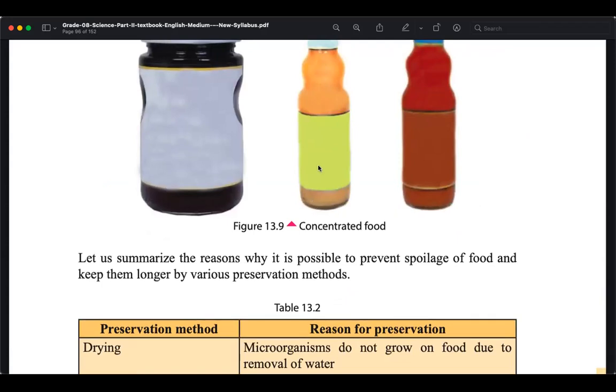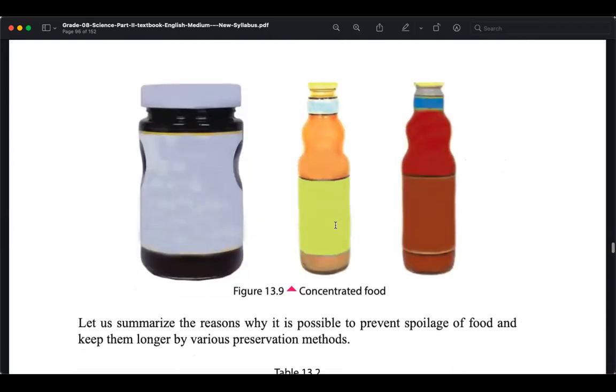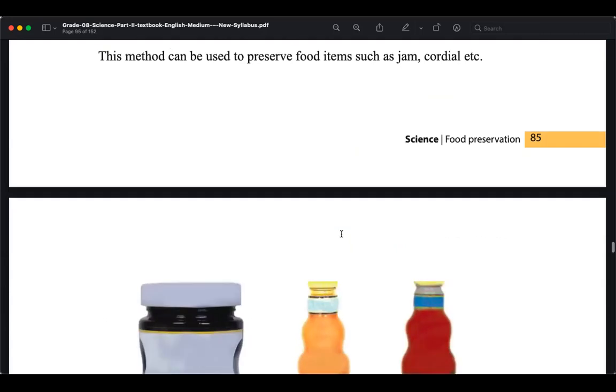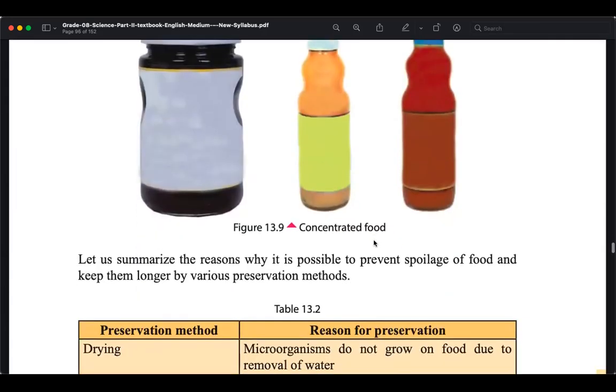Sauce, jam, and cordial are examples of concentrated food. High concentration food will be stored there. Actually, concentration has a series of activities. It includes boiling, maybe cooking, boiling-like things even.